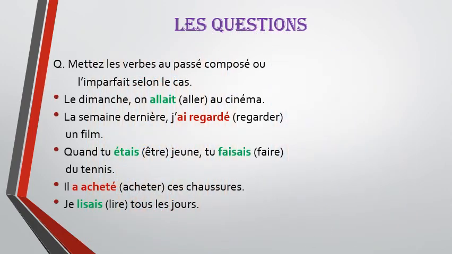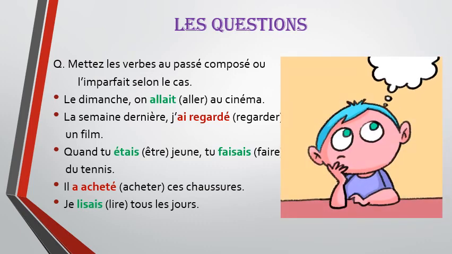Now let's look at a few questions where we have to fill the verbs in passé composé or imparfait. So firstly, le dimanche, on allait au cinéma. Here we have conjugated the verb in the imparfait because the sentence means on Sunday we used to go to the cinema. So the action of going to the cinema is repetitive in nature. That means on every Sunday the same thing used to happen.